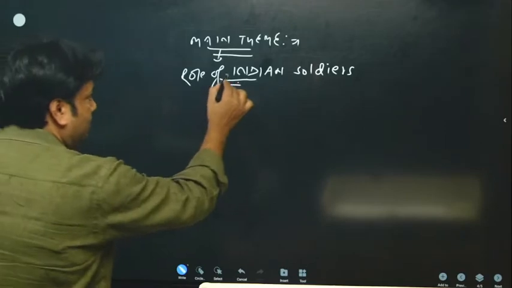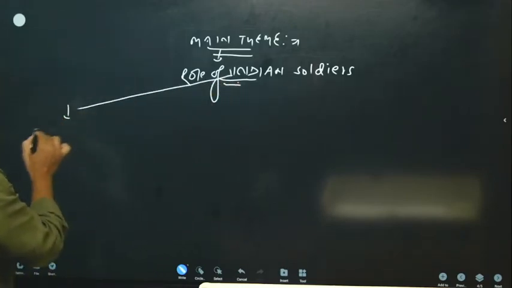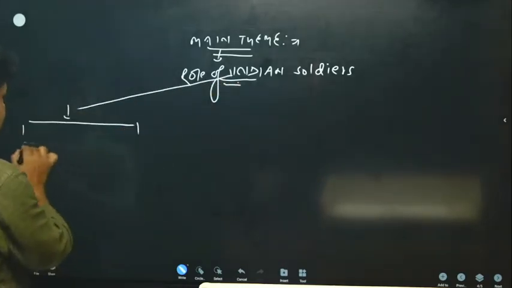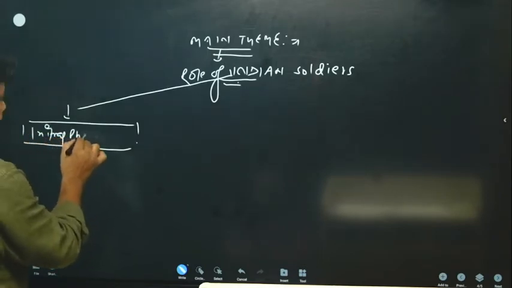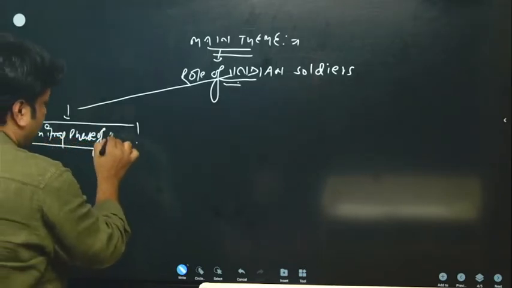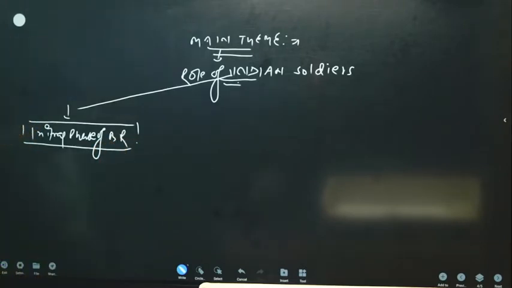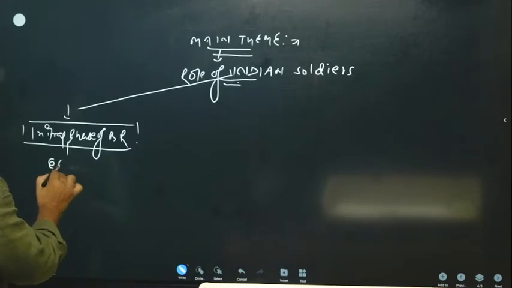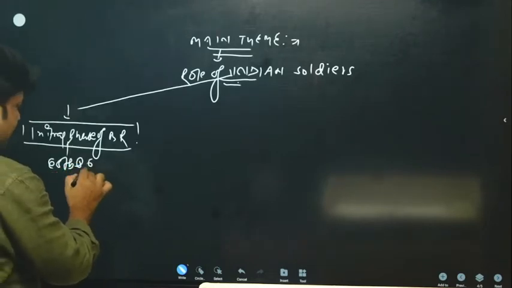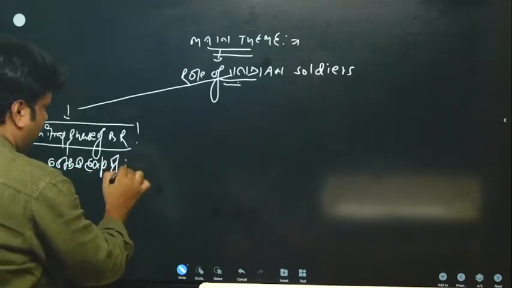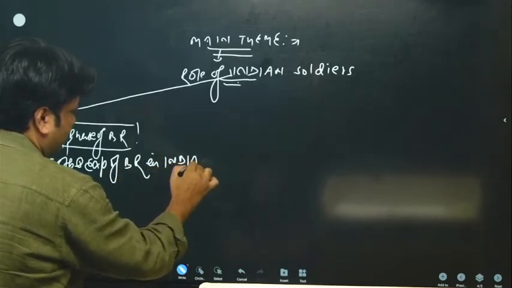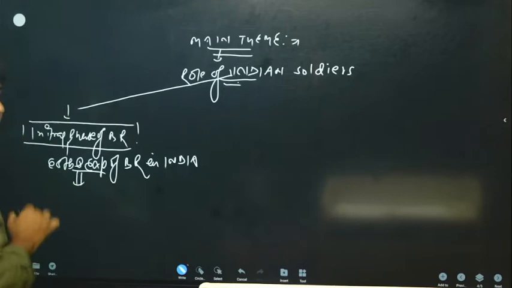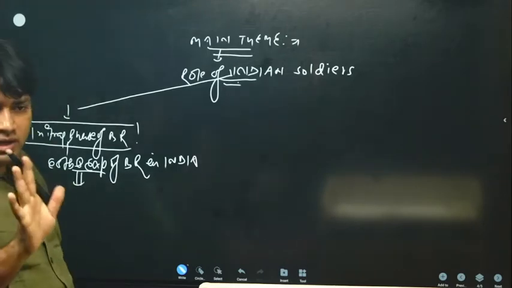The role of Indian soldiers in the initial phase of British rule. When we talk about the initial phase of British rule, we are talking about the establishment and expansion of British rule in India. So this role is important.